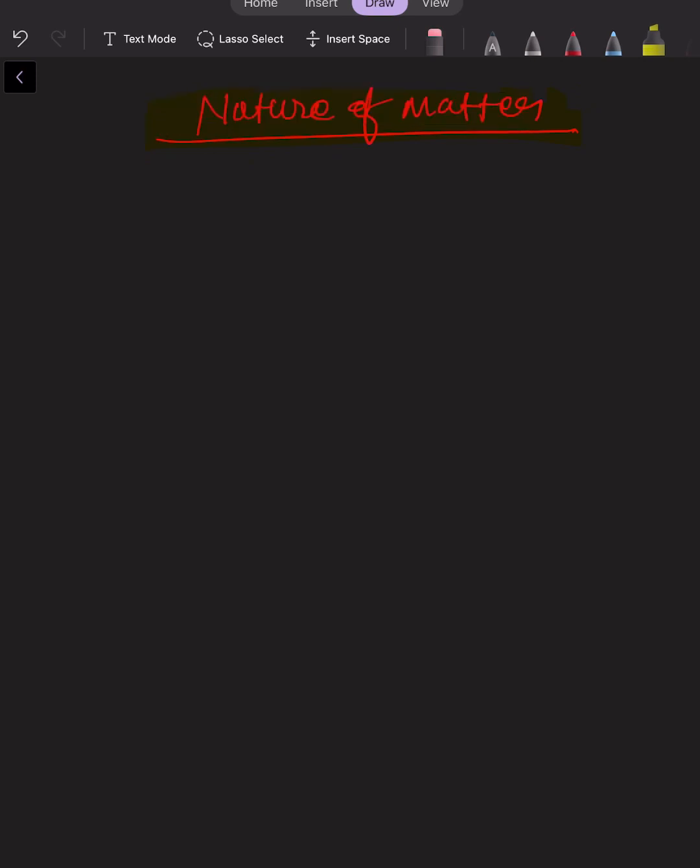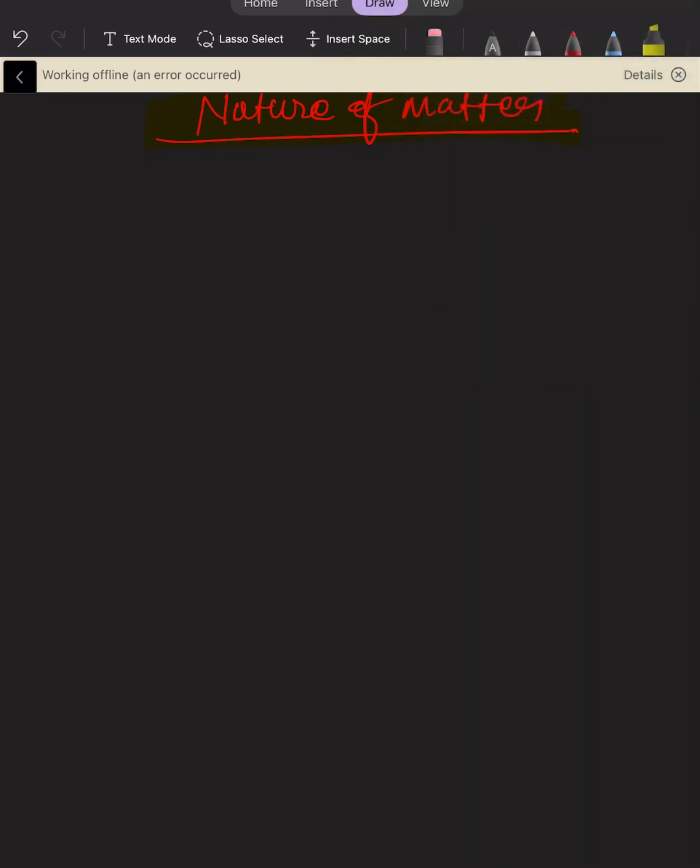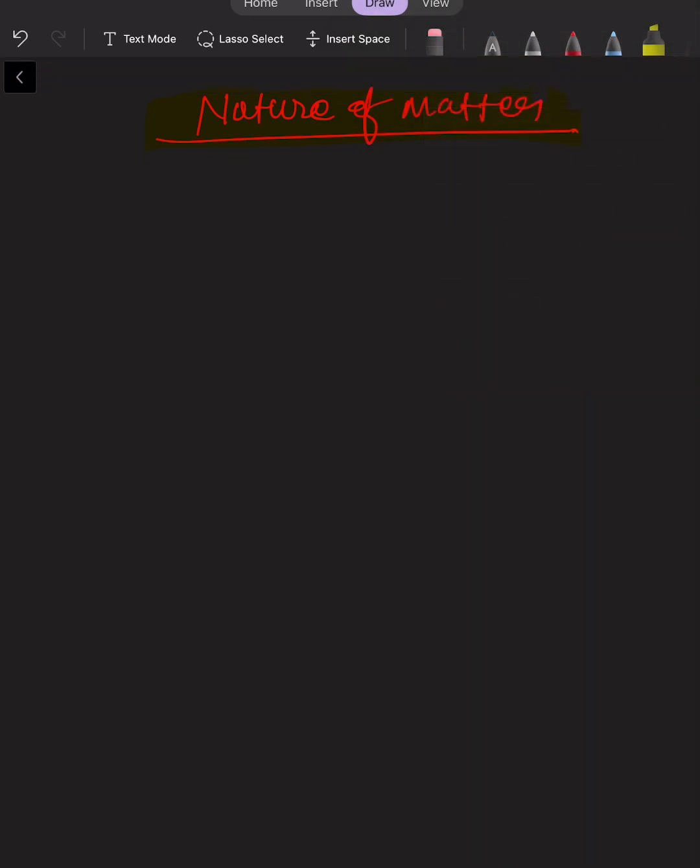Nature of matter is... chemistry has to deal with atoms and molecules, right? So there are different molecules and atoms present. So we have to study the nature of matter. We are already familiar with the name matter. So what is matter?